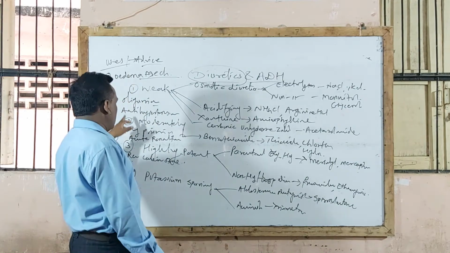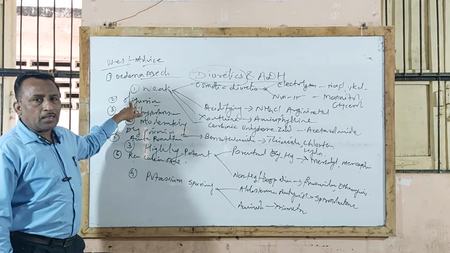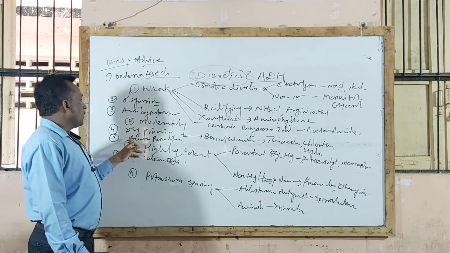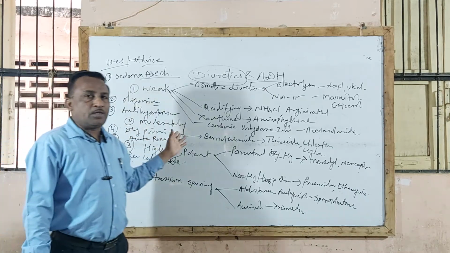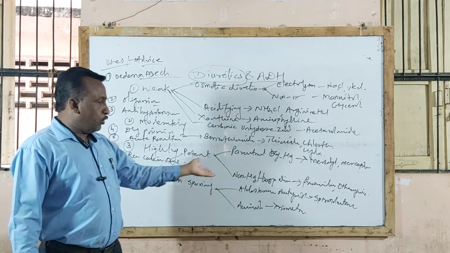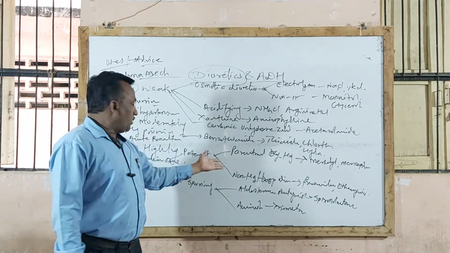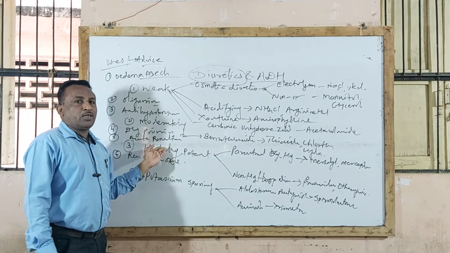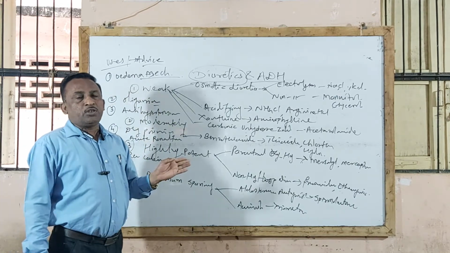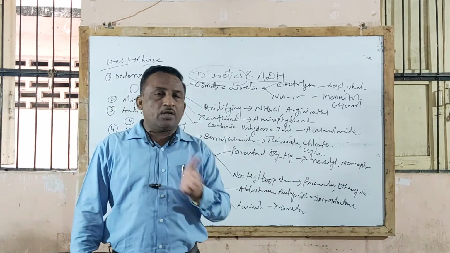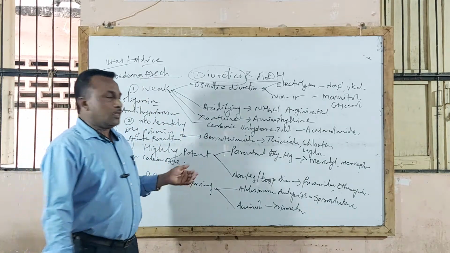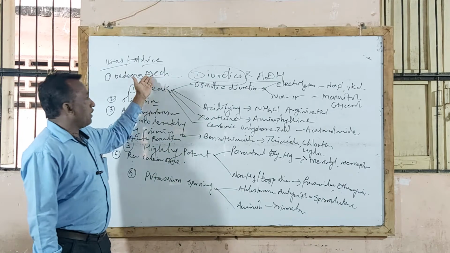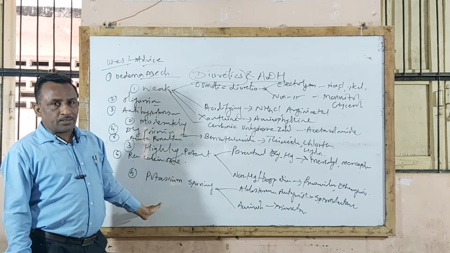Then another use is as an anti-hypertensive agent. They are used in drug poisoning cases, particularly in barbiturate poisoning, where forced diuresis is given to the patient. Then also in acute renal failure, in kidney failure condition, and in treatment of recurring calcium stone, that is in kidney stone condition. So these are the therapeutic uses of diuretic agents.